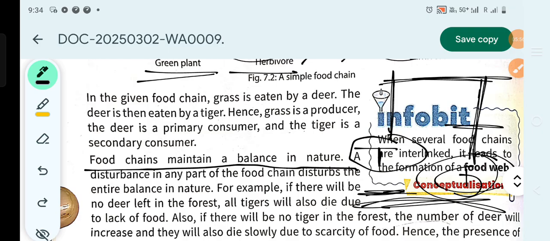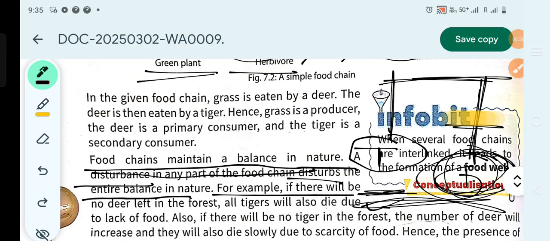Suppose humans or any animal start hunting deer more and more, then the deer will become less and less. When deer become very few, the tigers will have nothing to eat, and the tigers will slowly die. That's basically an imbalance in nature, a disturbance created in one part of nature, and the entire balance in nature is disturbed. That's why the food chain maintains a balance in our nature.